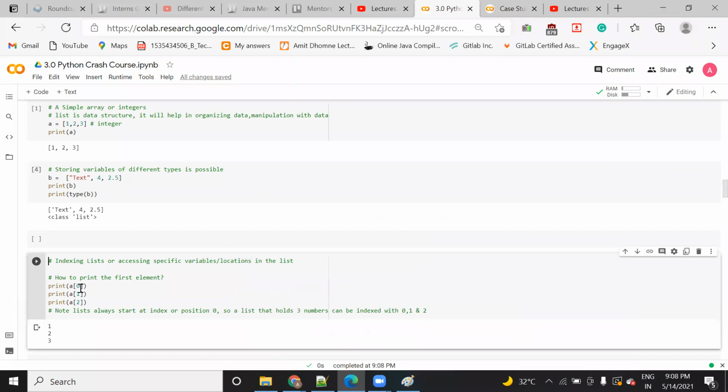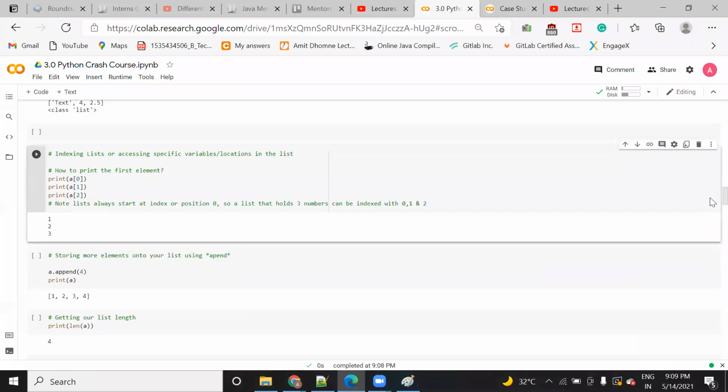When you want to access a[0], it means 1 is saved in that cell, then at index 1 it will be 2, and at the third, as the index starts from 0, it is 0, 1, 2. When you run it, it will show you. So it is very easy to manipulate and work with the list.